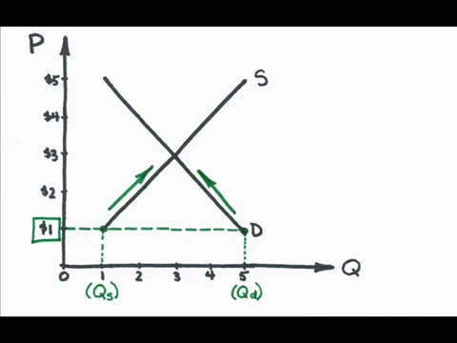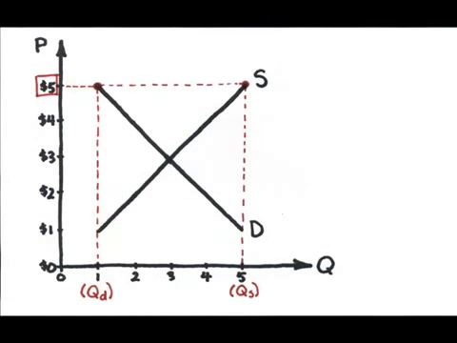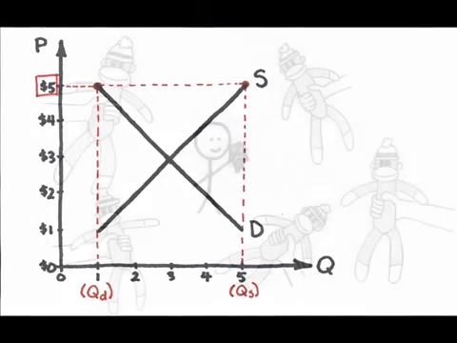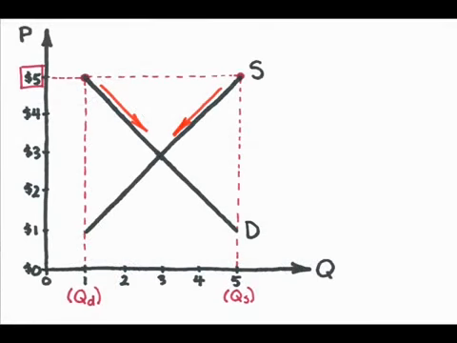What about a higher price, like $5? At $5, sellers are happy providing 5 units, but buyers are unhappy. They only want 1 unit. When the quantity demanded is less than the quantity supplied, we have a surplus and price will drop.